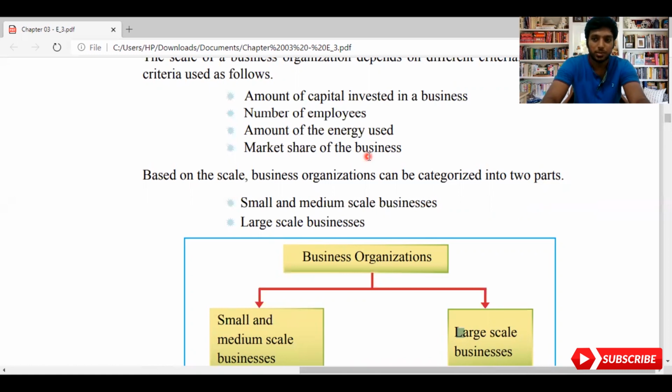The next factor is the market share of the business. Easy as possible, I'll give a good example. You have Fonterra, which has two brands, Anchor and Rati. Both belong to a New Zealand company, but people think that Rati belongs to Sri Lanka, whereas I want to remind you, Rati and Anchor are both the same company.